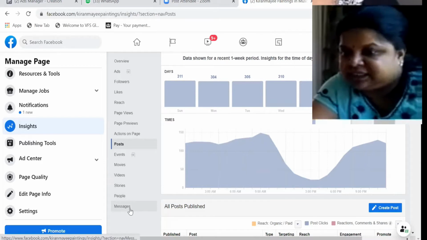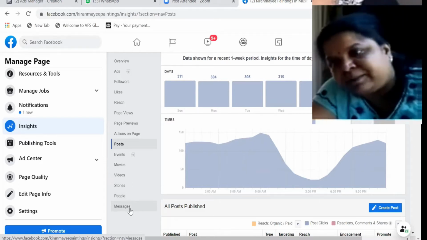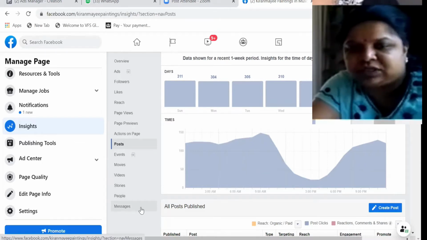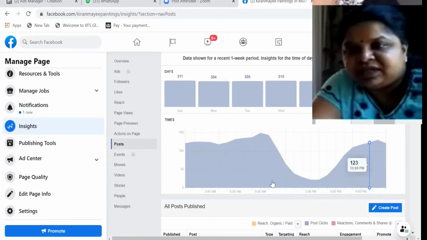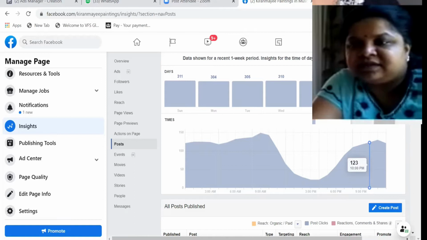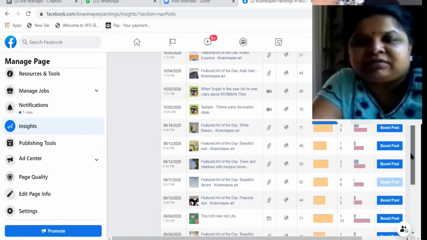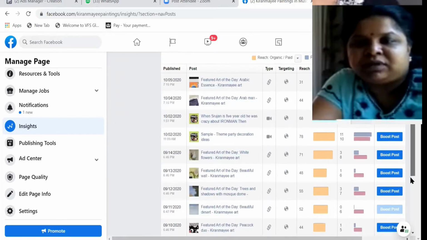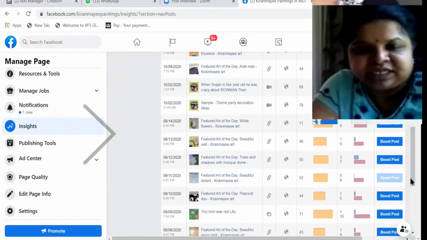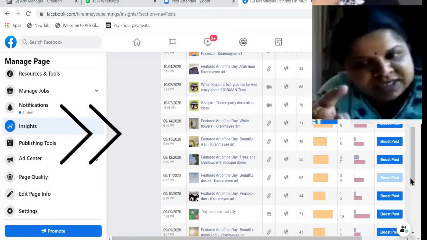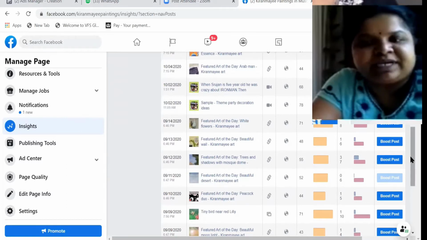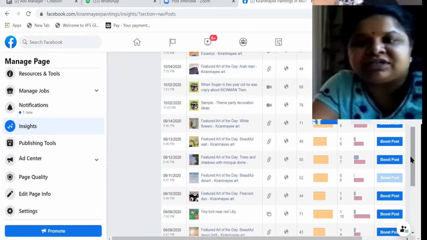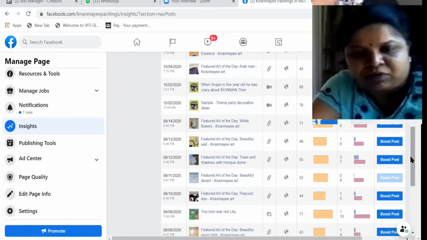And then the messages, what messages you have got, and how you have replied, and all those things. And the second section of this insight is your top 5 recent posts. Generally it will give you 5. If you want, you can see all the posts, and then its reach, its engagements, and it also advises you whether you have to boost the post.